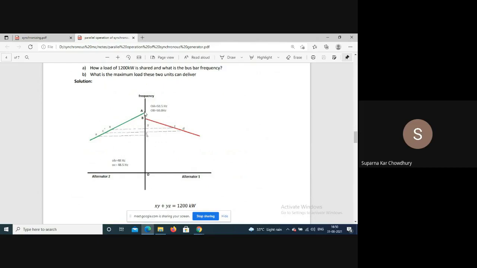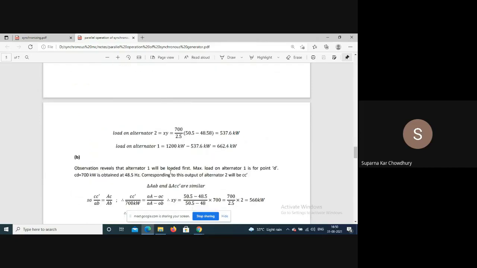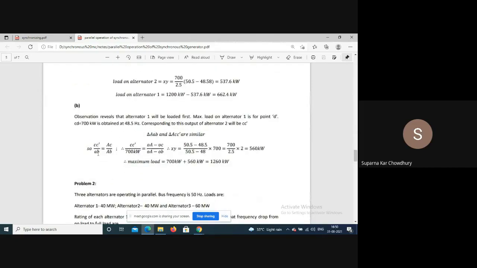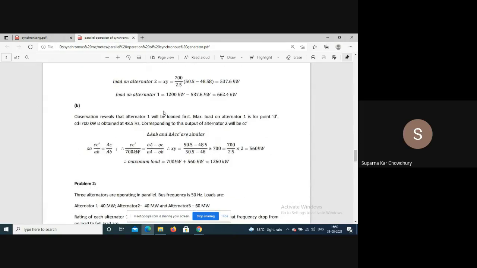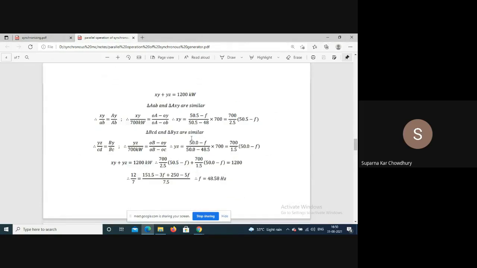Considering this triangle and this triangle, in a similar way we will have CC dashed by AB equal to AC by AB. So CC dashed by 700 is equal to the ratio of frequency differences.